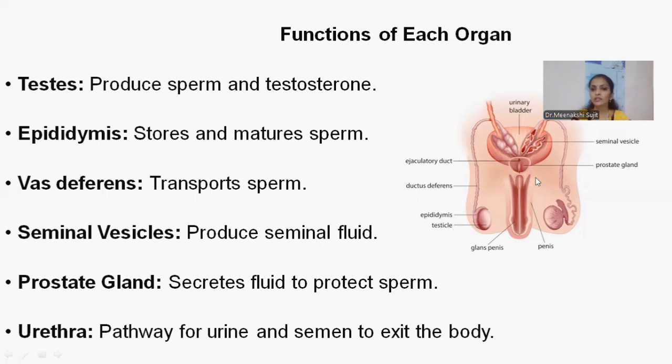When the penis is stimulated, the sperm will come out. If it is not stimulated, or does not get hard, then only urine will be passed.